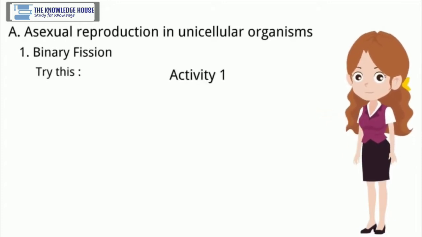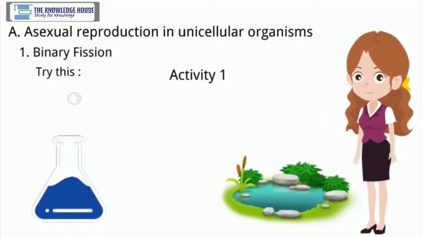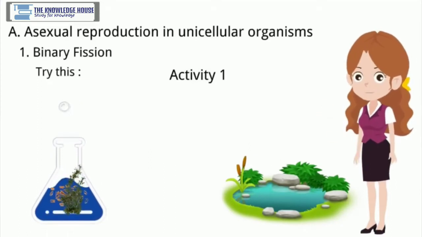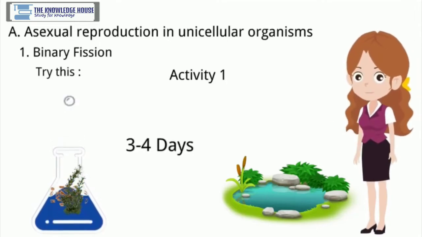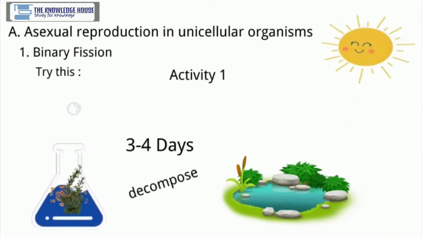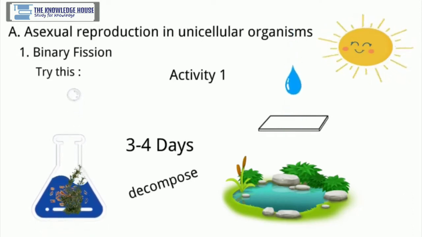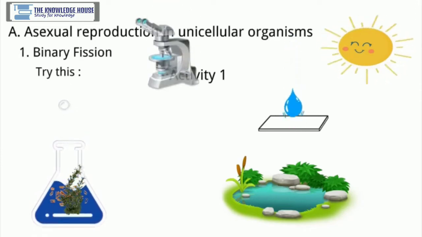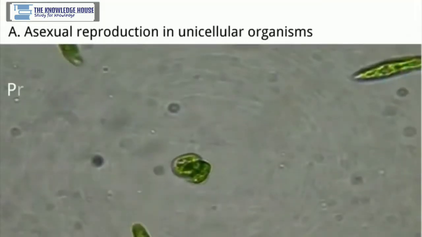Try this. Activity 1. Take a conical flask and collect water in it from a pond having stagnant water and aquatic plants. Add some wheat grains and aquatic plants to it. Keep it for 3-4 days so that wheat grains and plants will decompose. Early in the morning on the 4th day, take a glass slide and put a drop of that water over it. Carefully put a cover slip on that drop and observe under a compound microscope. You will be able to see many paramecia performing binary fission.